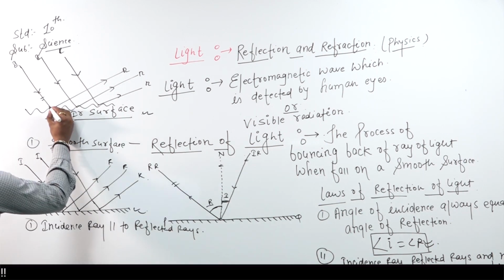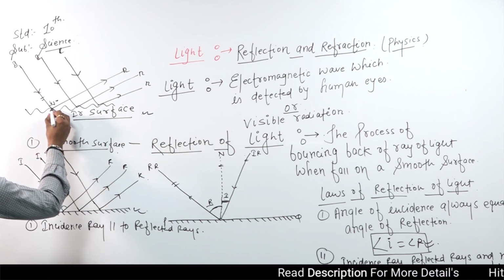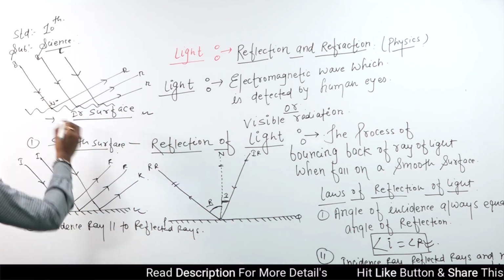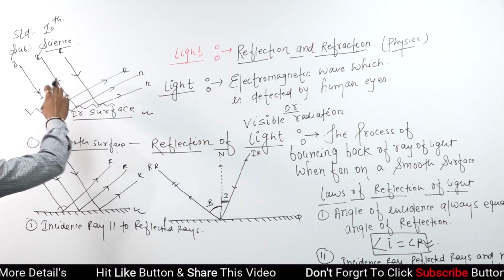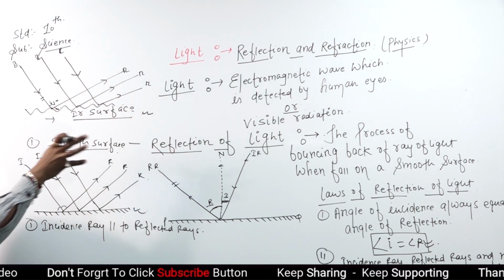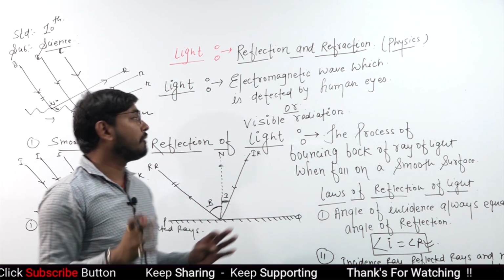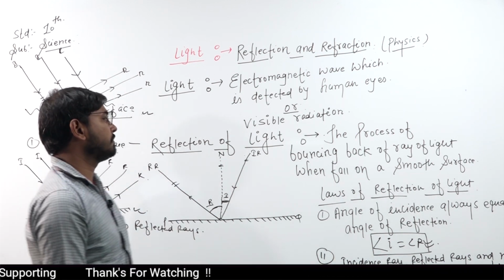Definitely, because for any surface, if a ray of light is at 43 degrees, the reflected ray will also be at 43 degrees, but not in the same direction, not parallel. The incidence ray and reflected ray are not parallel, but the value of the angle will be the same in an irregular or regular surface.